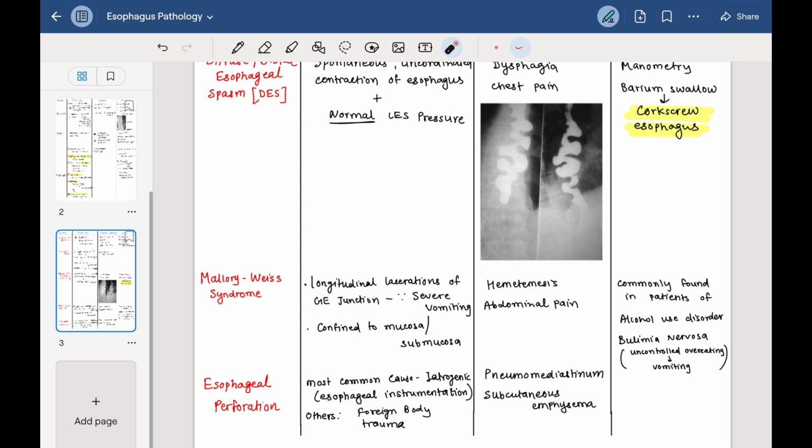The last pathology we have to learn about is esophageal perforation. Most common causes are iatrogenic, during esophageal instrumentation, and others are foreign body and trauma. In esophageal perforation, the patient may present with pneumomediastinum and subcutaneous emphysema. Subcutaneous emphysema may be due to dissecting air, and signs like crepitus in the neck region or chest wall may be present. So these are the esophageal pathologies that you must know about.